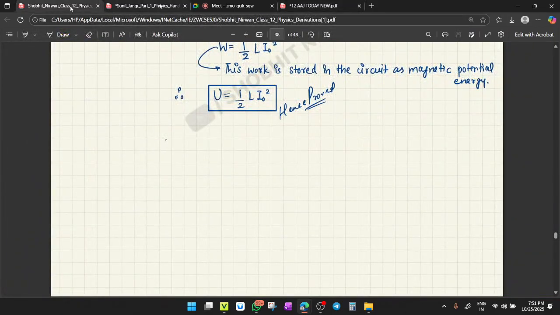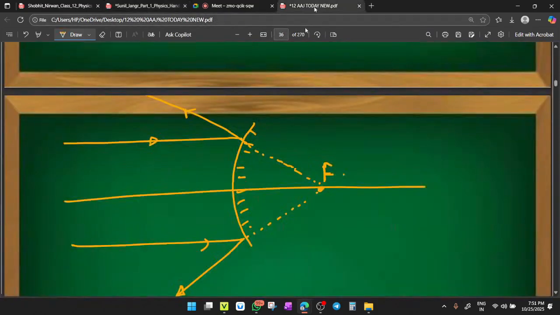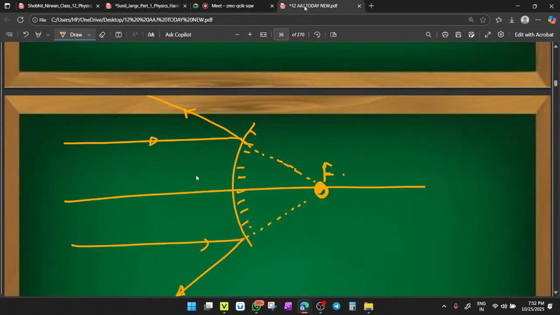Yes, here the position of the object is at infinity, and the position of the image is at the focus and behind the mirror. Got it? The position of the image will be at the focus, behind the mirror. The size of the image is highly diminished, pointlike, and the image is virtual and erect. Clear?